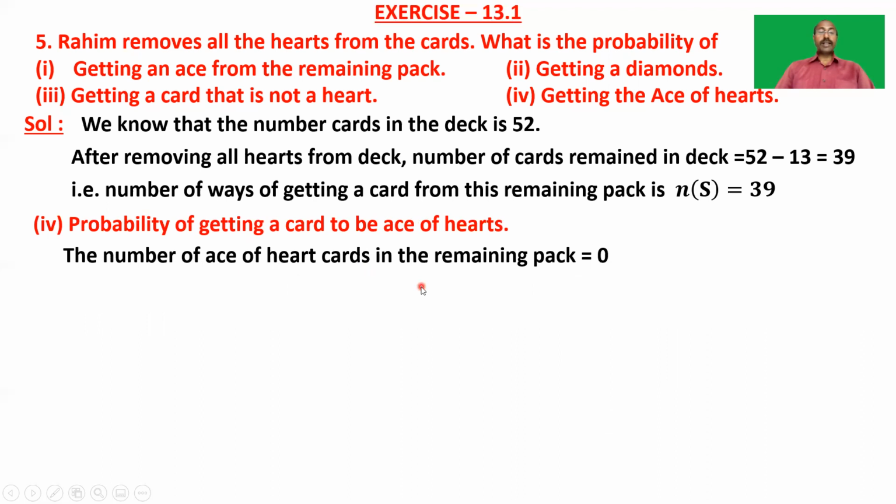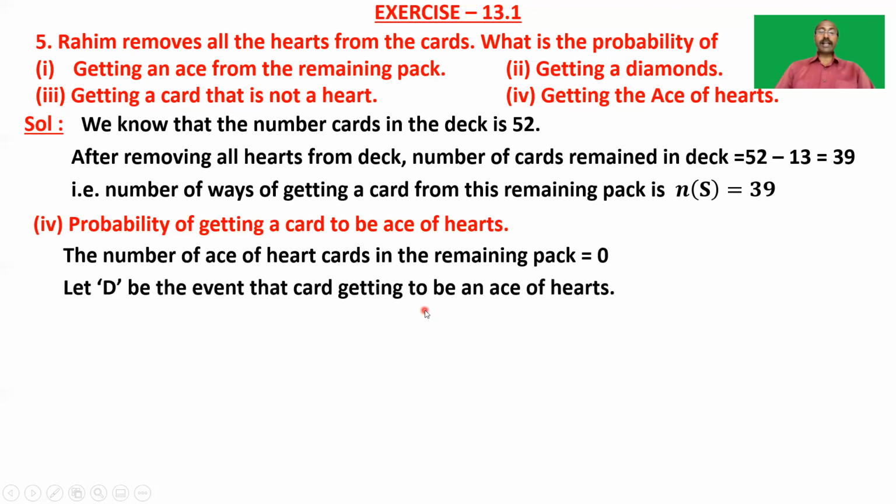So the number of aces of hearts remaining in the pack is 0. Let D be the event that the card is an ace of hearts. Now n of D is equal to 0, because there are no hearts in the pack.